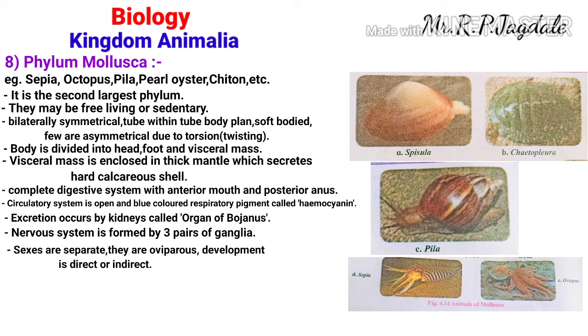Another characteristic feature of this phylum is the presence of a rasping organ in their buccal cavity. In the buccal cavity they have a rasping organ, and that is called the radula. It is also a characteristic feature of Mollusca. The presence of radula in the buccal cavity is the characteristic feature of phylum Mollusca.